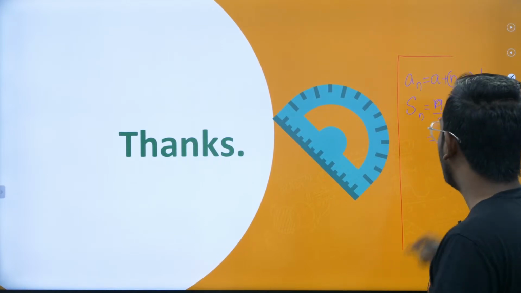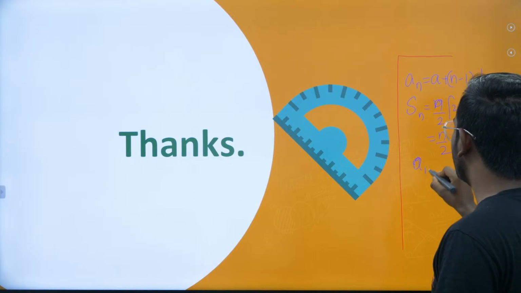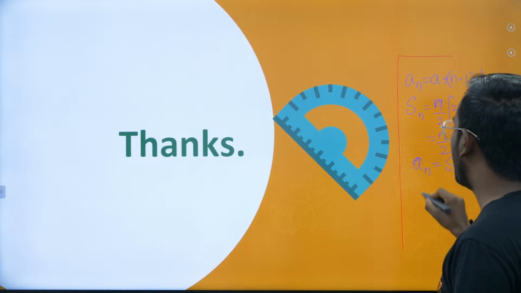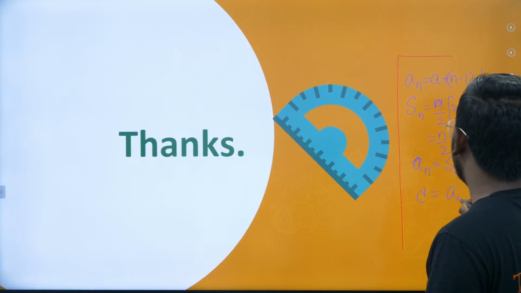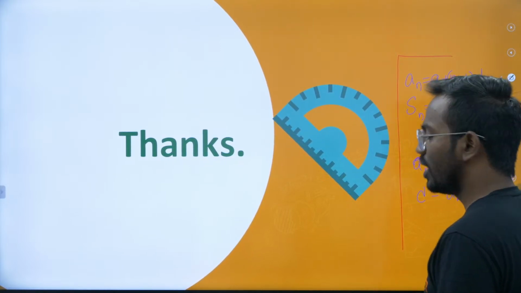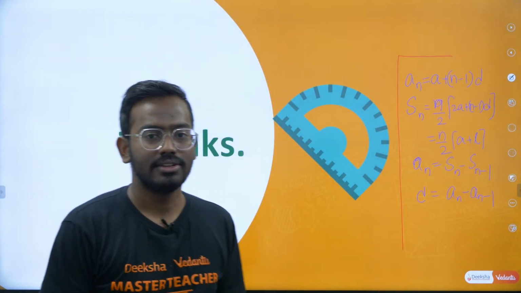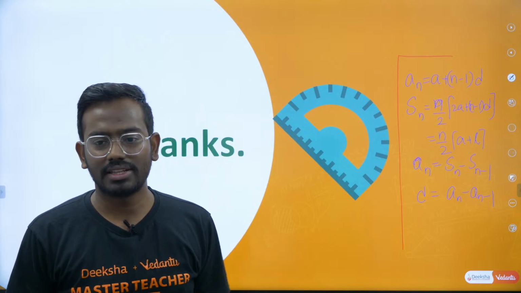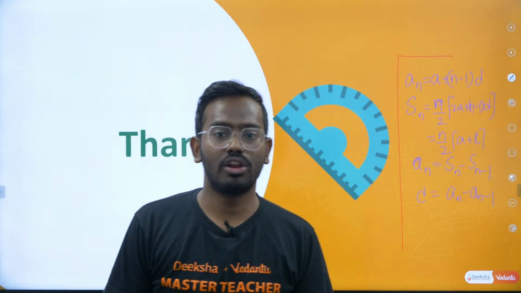Also, an is the difference of Sn and Sn minus 1, and the common difference is an minus an minus 1. All these formulas will help you in solving any type of question given in AP. Hope whatever is taught till now is clear for all of you.